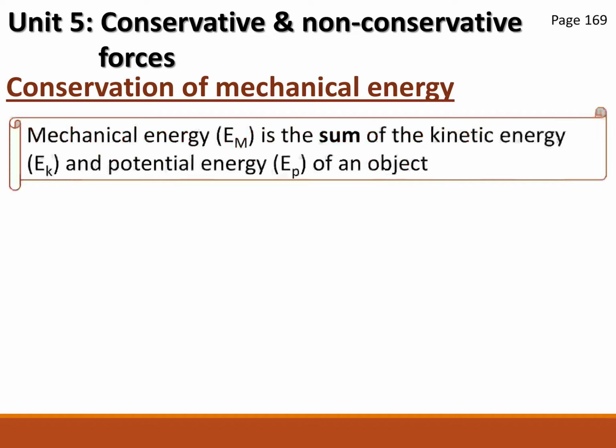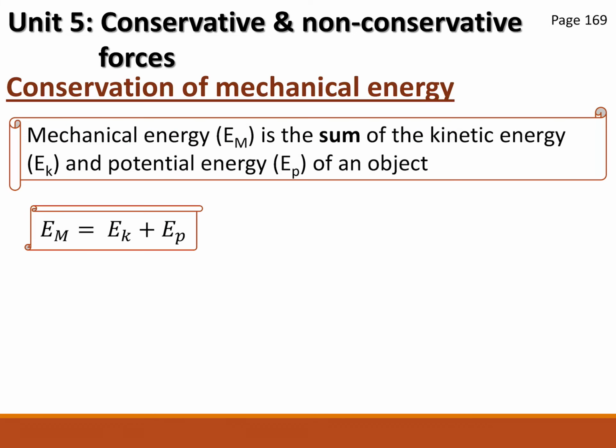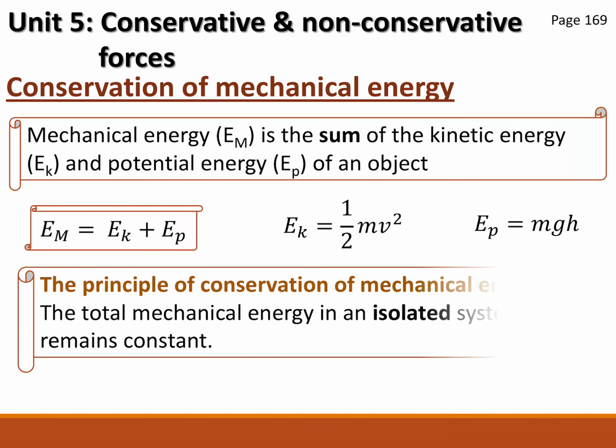Mechanical energy is the sum of the kinetic and the potential. So it's only potential and kinetic, very, very important, because those have to do with motion. Mechanical energy is EK plus EP. It's the sum of those two together. Remember, EK is a half mv squared, EP is mgh, h being the vertical height.